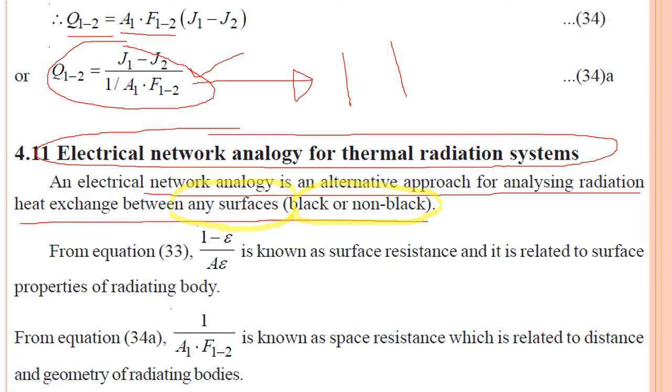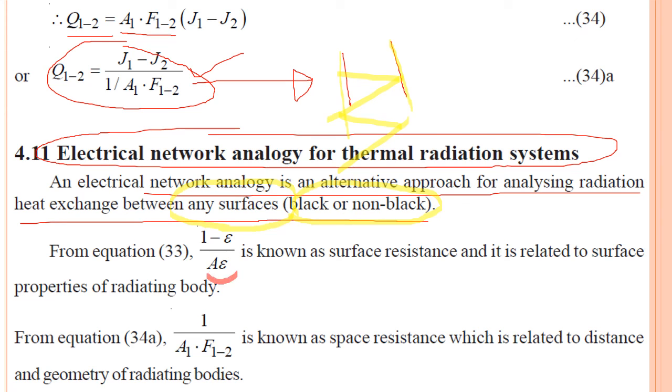So every time we should not repeat this theory that these two bodies are there and the rays are reflected, and then repeat the same thing for another body and so on. If we go for the electrical analogy, it is the alternate simplest approach.